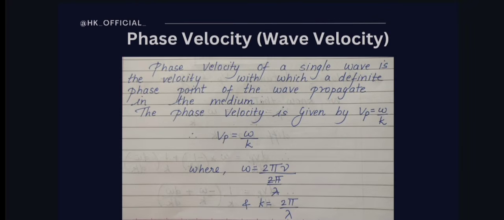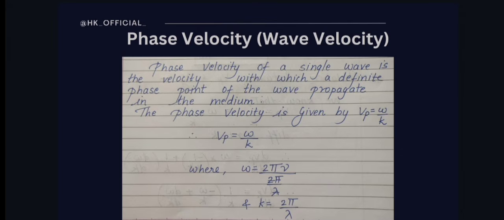Our sixth topic is phase velocity. We also call it wave velocity. We denote it by Vp. So let us see what this is. Here the phase velocity of a single wave is the velocity with which a definite phase point of the wave propagates in the medium. The phase velocity is given by Vp is equal to omega by k.